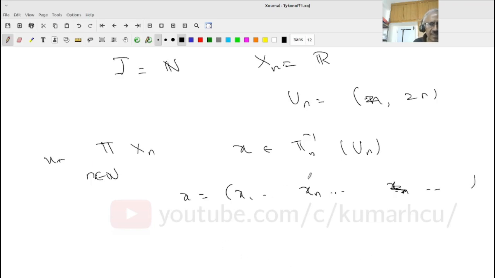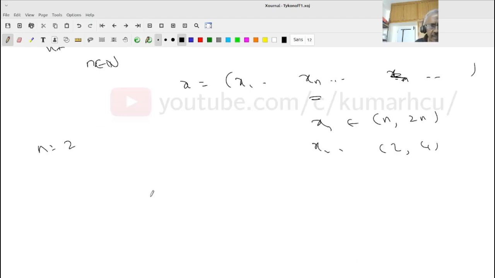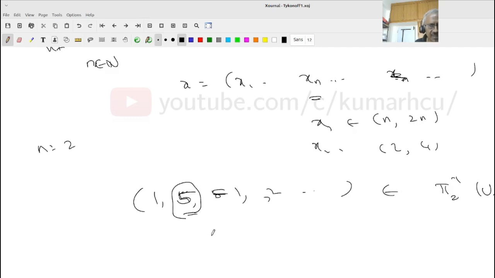Right? So when does that belong to that? It says, look at xn. This xn should be an element of n and 2n. For example, when n equals 2, my x2 should lie between 2 and 4. Therefore, if I give an element like 1, 4, 5, -1, 2, etc., I want to know whether it is in pi 2 inverse of u2. I only have to look at the second element. The second element is 5, so x2 is 5. Does it belong to 2 to 4? No, so it is not.